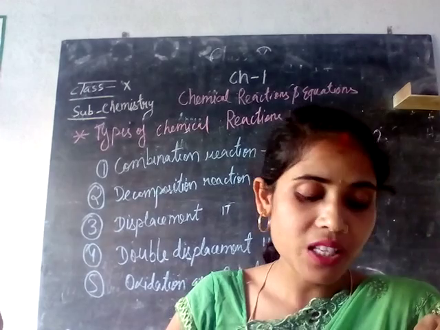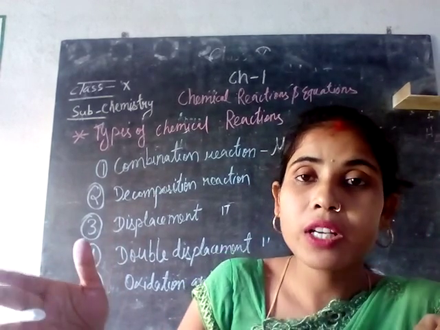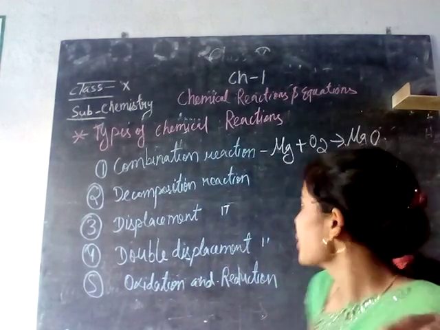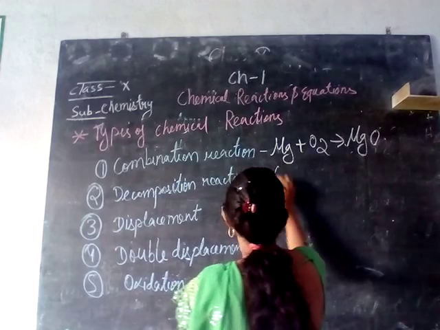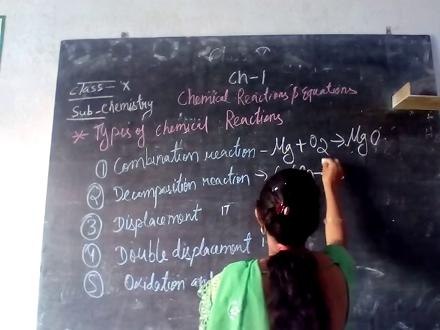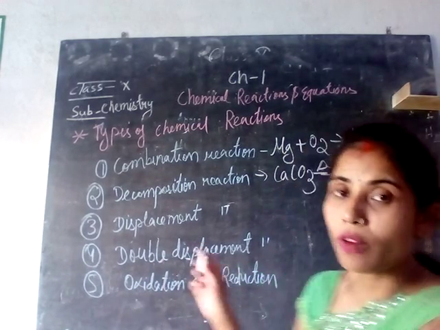Example, the best example is when we heat calcium carbonate, that means limestone. After heating it will form calcium oxide plus carbon dioxide. That means calcium carbonate formula is what? CaCO3. After heating, the symbol is this one. Delta is your heating symbol, and then it will form what?